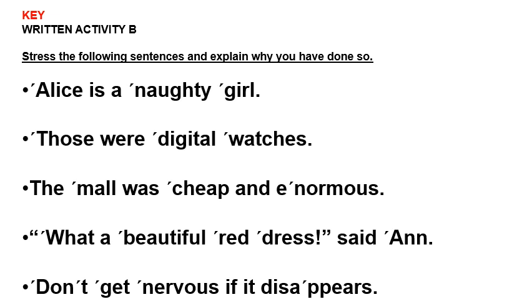Don't is a contracted negative form of the verb do, so in this case it is stressed. Get is a main verb, so it is stressed. Nervous, it's an adjective, stressed. If it's a linker, it's a subordinator, so it is unstressed. It's a subjective personal pronoun, unstressed. And disappears, it's a lexical verb or main verb, and it is stressed.